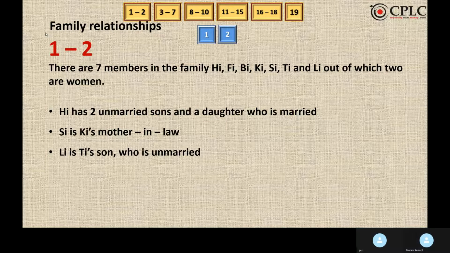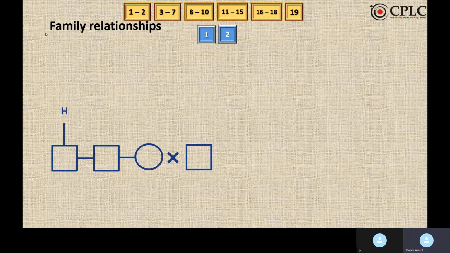Now let's move to the solution part. Over here, the 3 conditions are given, and it is known that there are 2 women out of these members. So there are 2 possibilities. First possibility is H has 2 sons and 1 daughter. His daughter is married.